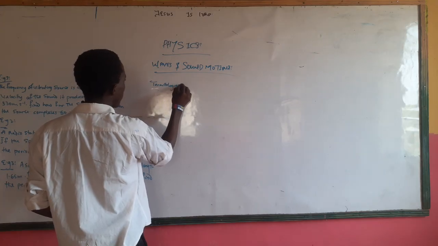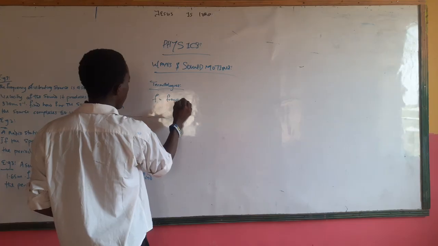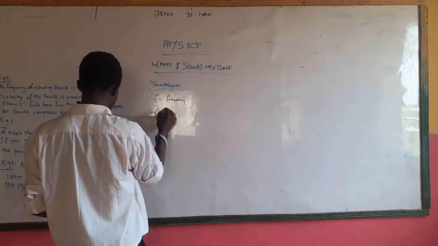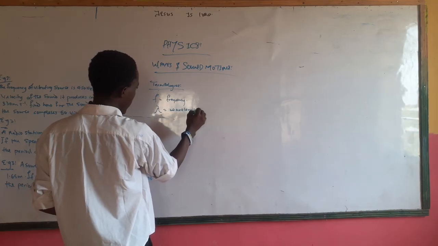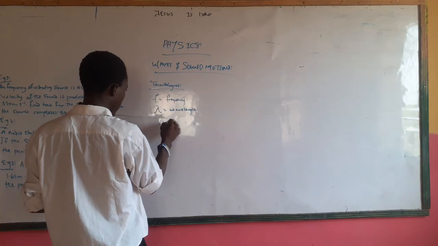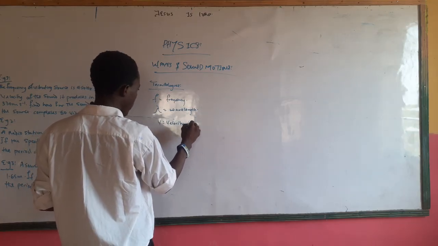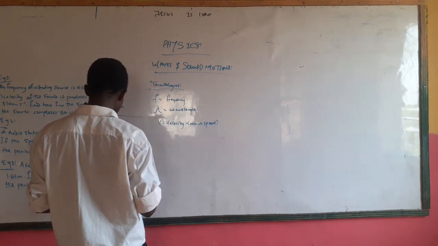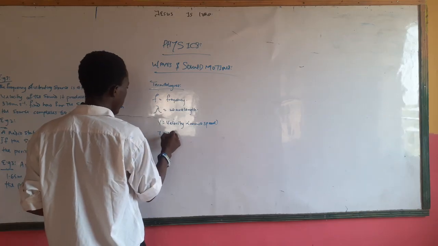We have F, which is for frequency. We have lambda, which is for wavelength. We have V, which is for velocity, or sometimes wave speed. We have T, which is for period.